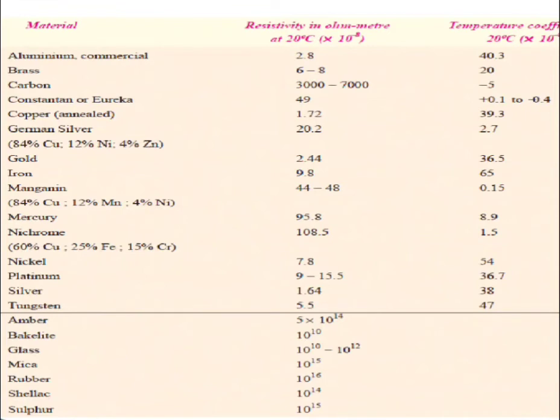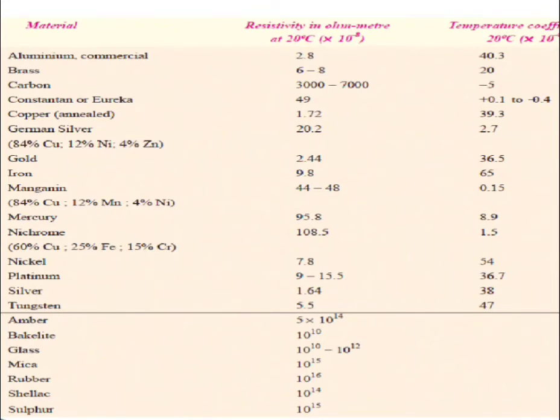Then suppose we have to consider nickel, it will be 7.8 resistivity and temperature coefficient 54. Then platinum is between 9 to 15.5 and temperature coefficient 36.7. Then silver is 1.64 and 38 temperature coefficient. Tungsten is 5.5 and temperature coefficient is 47.